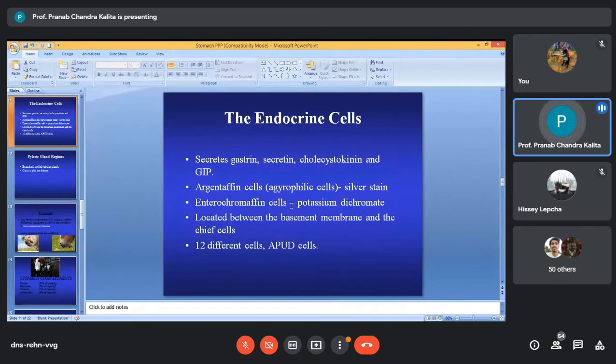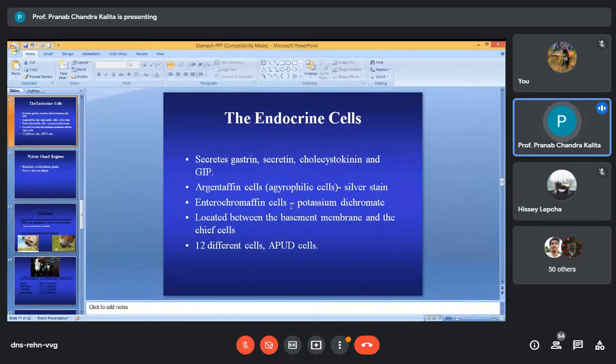These cells are located between the basement membrane and the chief cells. There is a specific stain to see these endocrine cells; in the routine hematoxylin and eosin stain you cannot see these cells under the microscope.